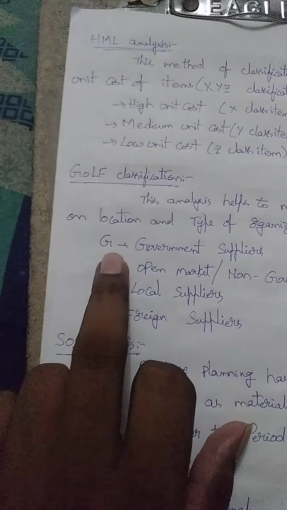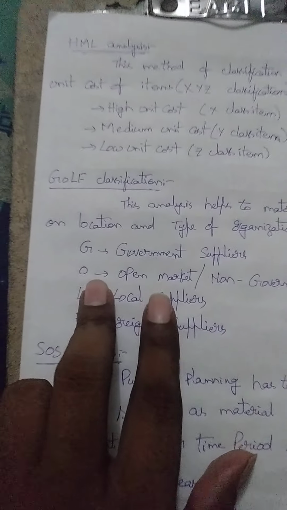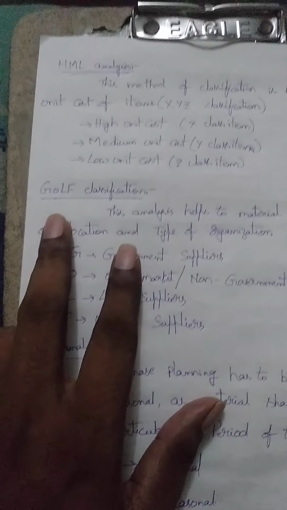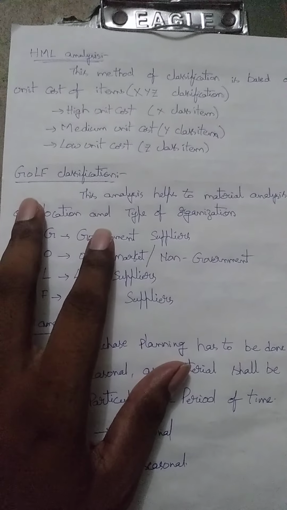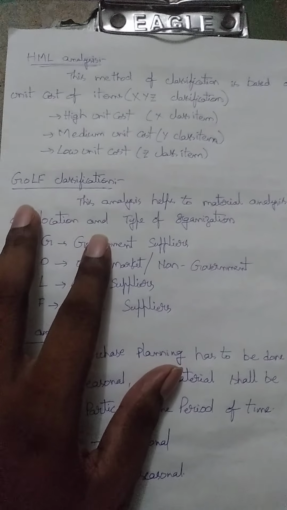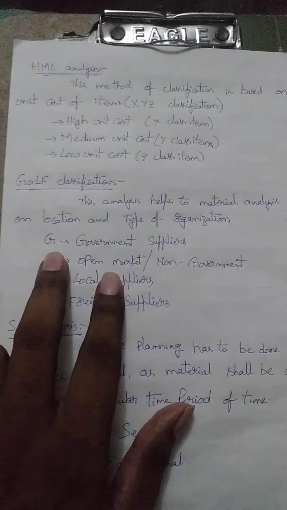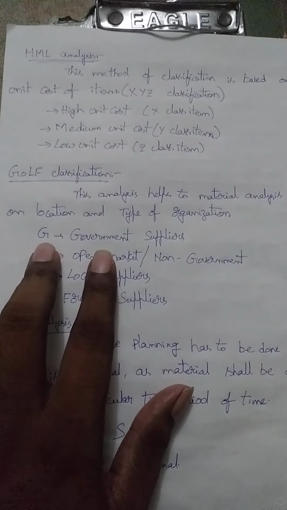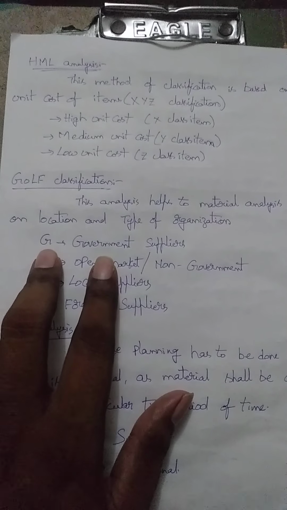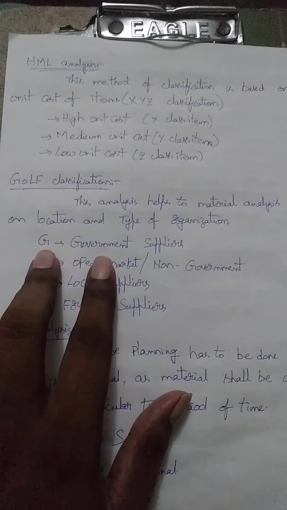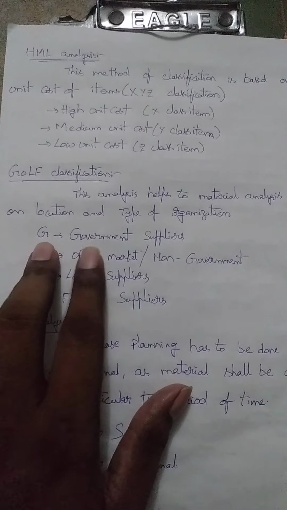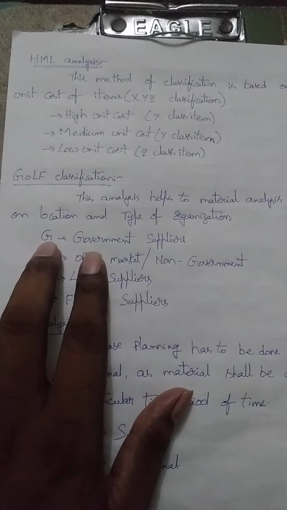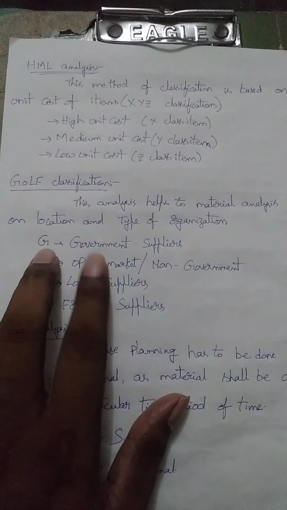GOLF is an abbreviation: G is government suppliers, O means open market, L means local suppliers, and F is foreign suppliers. When the industry applies GOLF classification, take the mining industry as a good example for G, government suppliers. Without permission from the mining department of the particular state government, they are not in a position to use the material. So for iron manufacturing industries, that mining department plays a vital role.